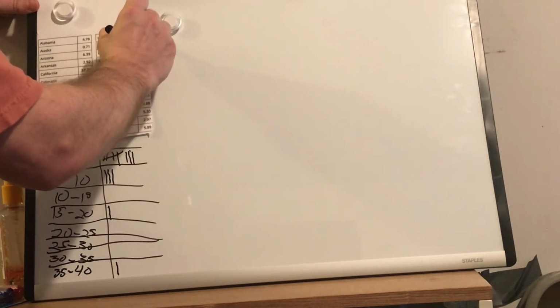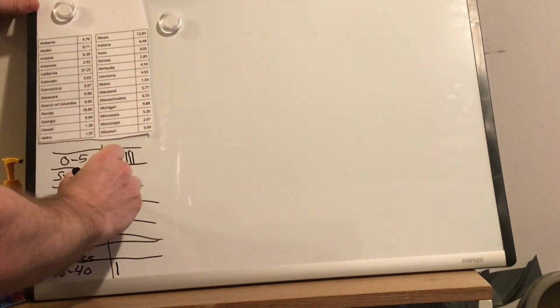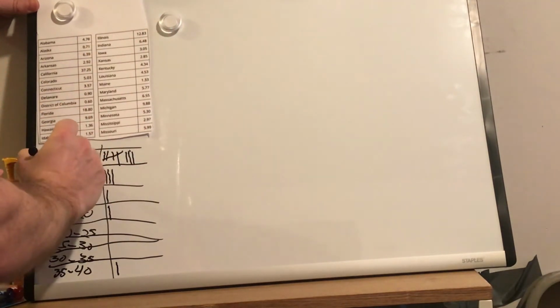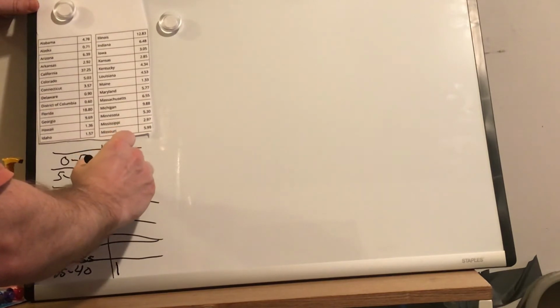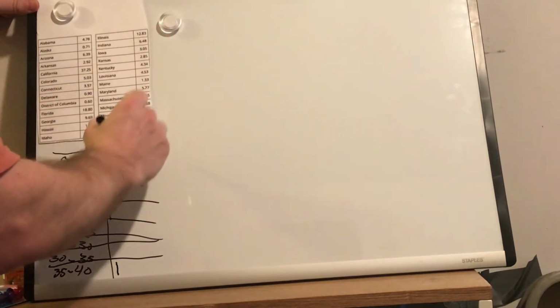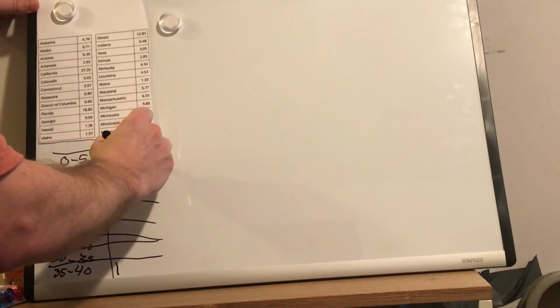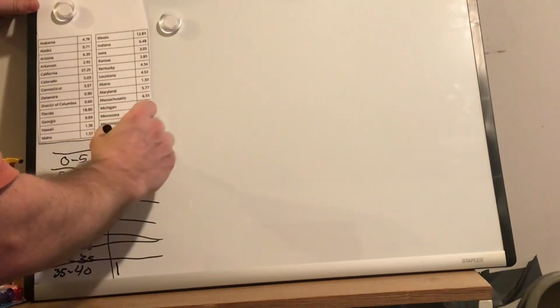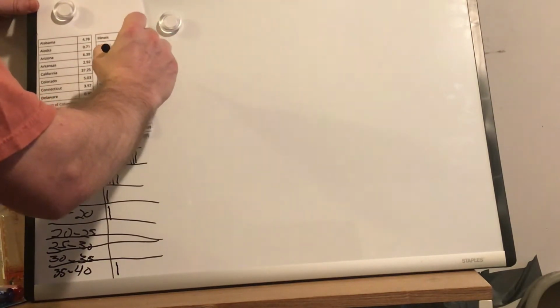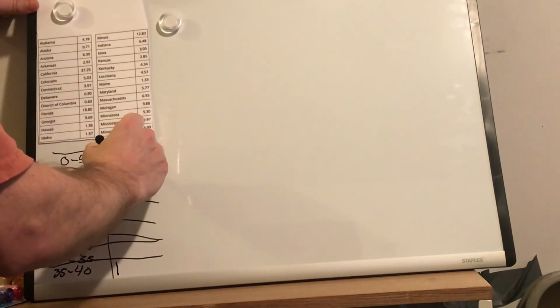Illinois, where Chicago is, so it's another state that has some big cities. 12.83. 12 is between 10 and 15. Indiana, 6.48. 6 goes between 5 and 10. That's 4. Iowa, 3.05. 3 goes here. So far we have 9 between 0 and 5. Kansas, another small one, 2.85. So we have an even 10 right now.